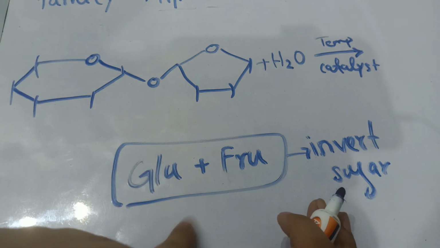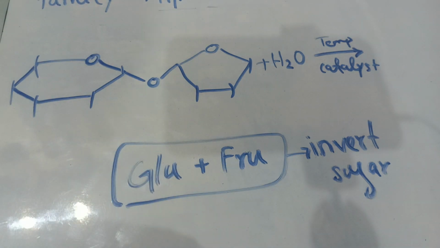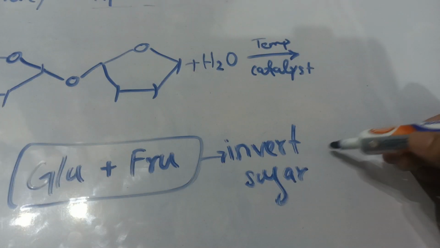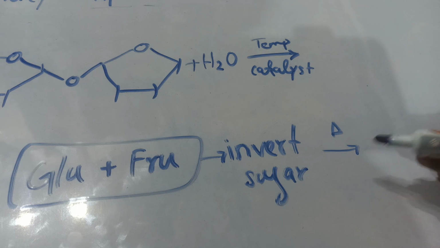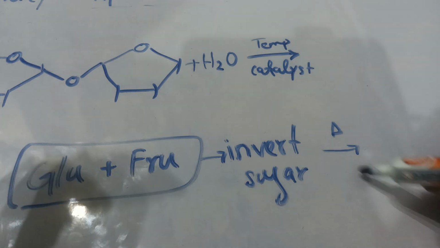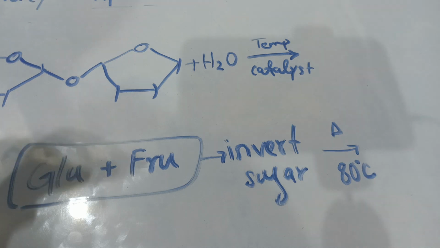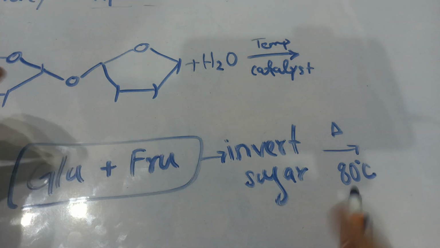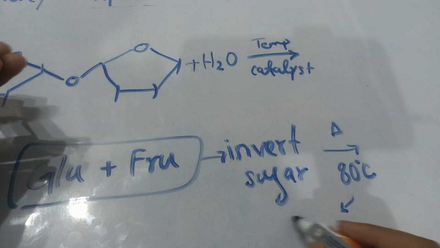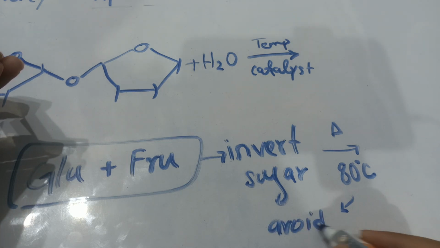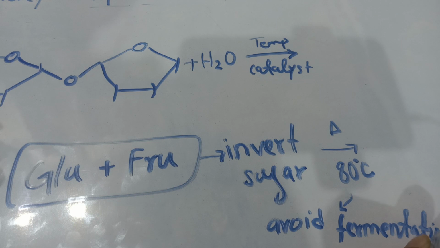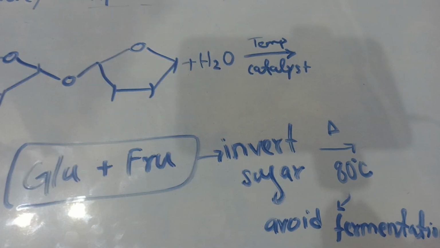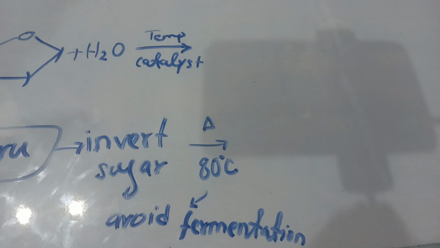After the formation of this invert sugar, it will be heated. The next process is to heat it at a temperature of about 80 degrees centigrade. This heating is important in order to protect our honey collection from fermentation, since various kinds of bacteria can contaminate it.